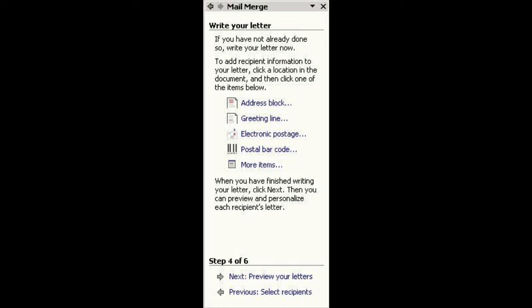For that, first inside the invitation letter you have to click on where the recipient details are to appear. That is, inside the invitation letter you have to provide a place for the recipient details to appear. And the second step is, see in this picture, we have to take the mail merge task pane, and there is an option for address block. You have to click on that address block.